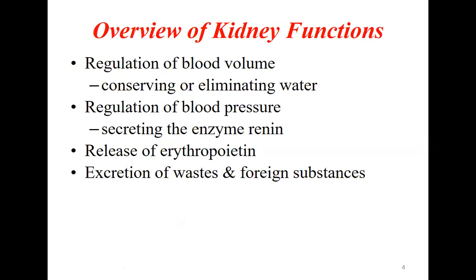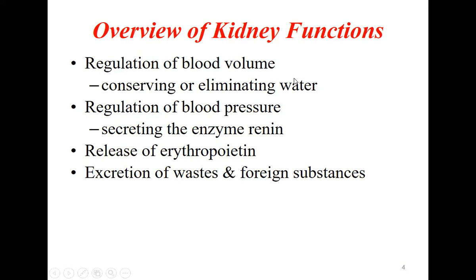So what are the functions of the kidney? As we saw, it helps in the elimination of the waste products. How exactly will it do that? So we'll try to understand how the kidneys function and what are the things they do. One is it helps in the regulation of the blood volume. So it maintains the volume of the blood. How will it do that? By conserving or eliminating the water.